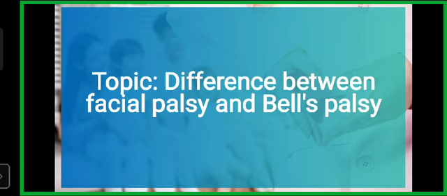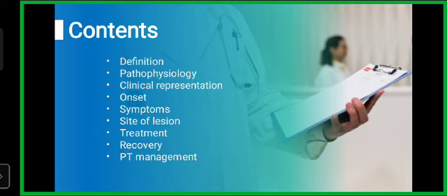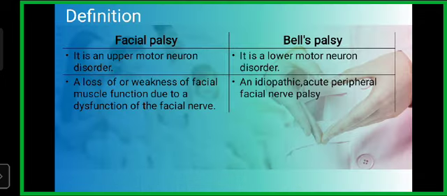In facial palsy, it can be permanent, lasting for years to life, and in Bell's palsy, it is temporary, curing within 3 months in 90% of cases. Facial palsy is an upper motor neuron disorder, but Bell's palsy is a lower motor neuron disorder. In facial palsy, there is loss or weakness of facial muscle function due to dysfunction of the facial nerve. Bell's palsy is an idiopathic acute peripheral facial nerve palsy.